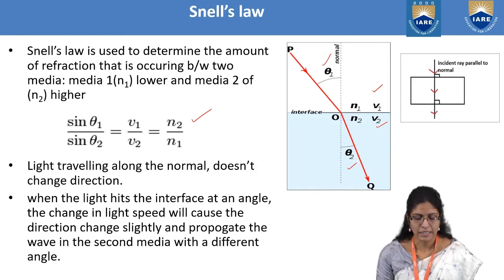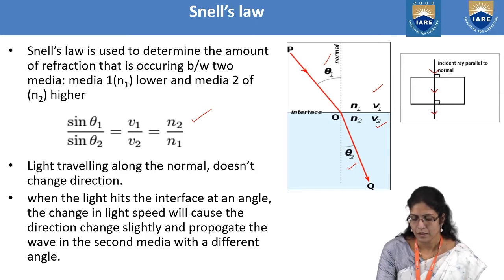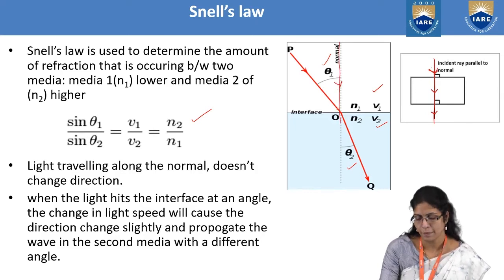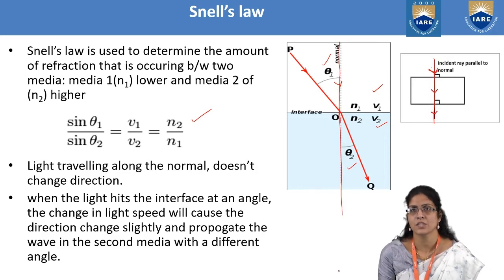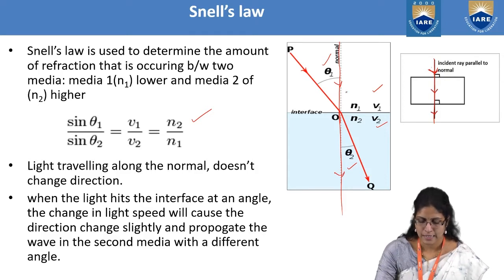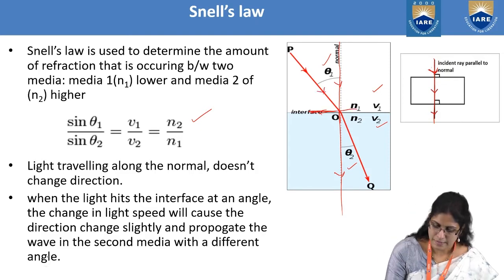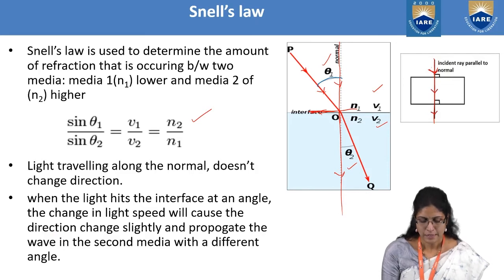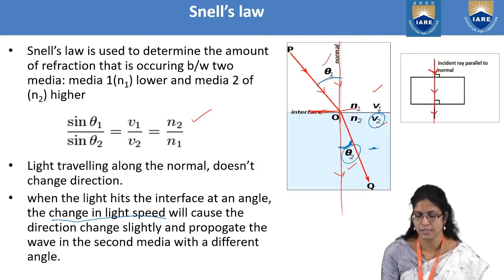So the light traveling along the normal, if you just incident it like this in this picture, doesn't change direction, it just goes straight. It doesn't change any direction. And suppose it hits this particular interface. This is the interface. If it hits the interface making some angle, then there will be a change in the light speed, and it propagates through the second medium with a different angle, which is theta 2.